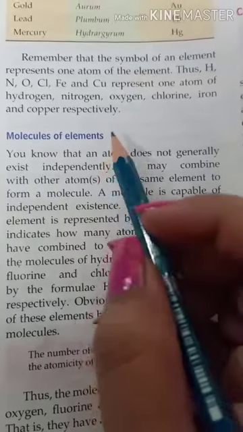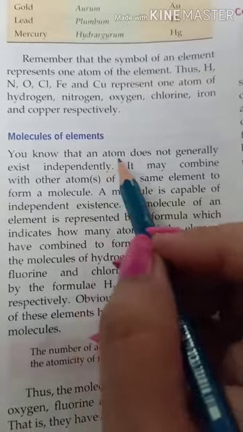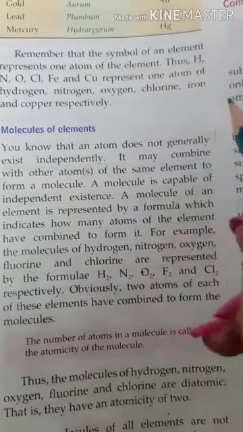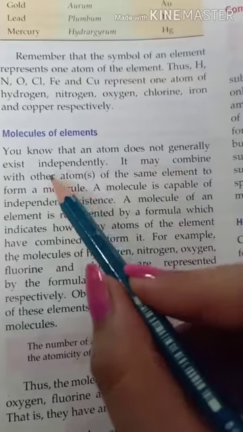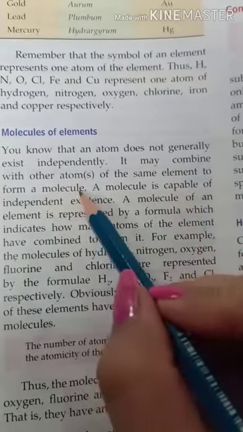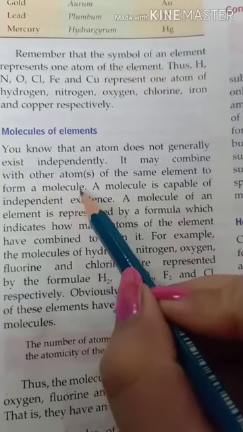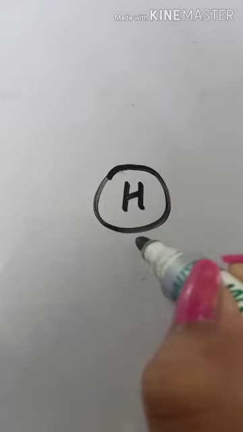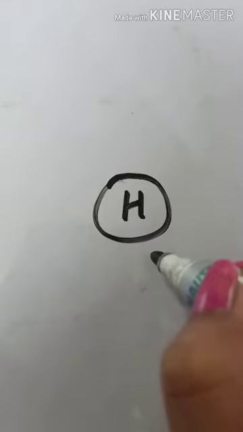So students, as we know, an atom does not generally exist independently, so it may combine with other atoms of the same element to form a molecule. Now what does it mean? For example, this hydrogen is an atom. This hydrogen does not exist independently.